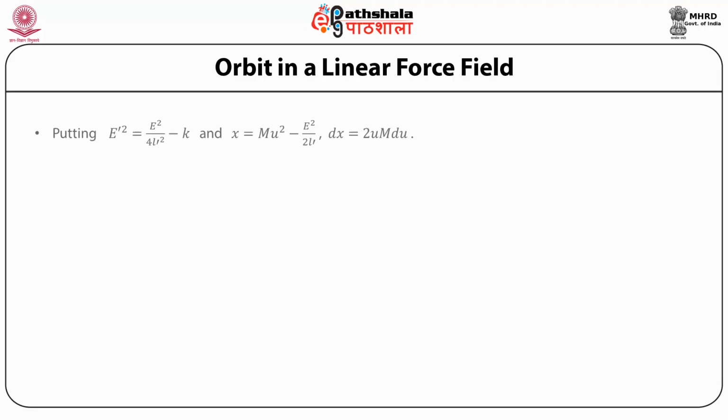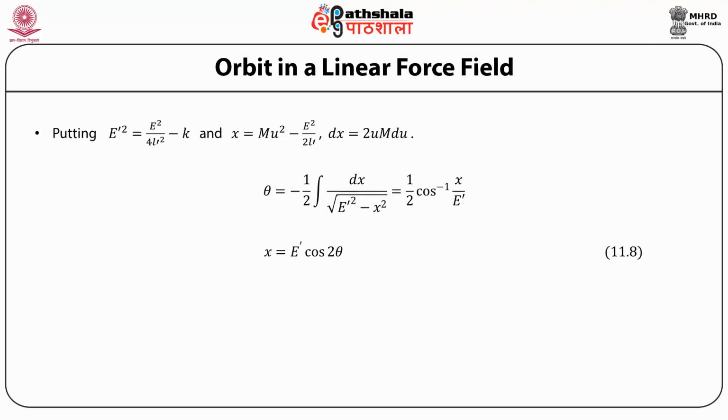Substituting E prime square for E square by M square minus k, and x for u square minus E by 2M, dx is equal to 2u du, then theta can be written as minus half integral dx over root of (E prime square minus x square), which can be integrated to give half cosine inverse of x by E prime. Therefore, this gives us the equation of the orbit x is equal to E prime cosine theta.